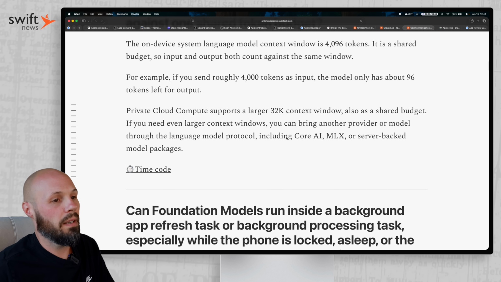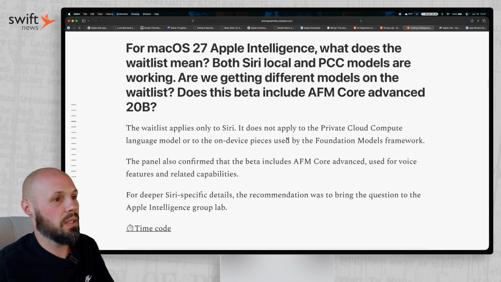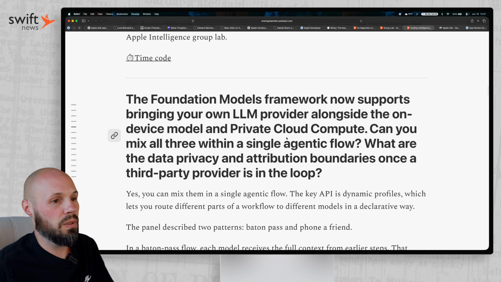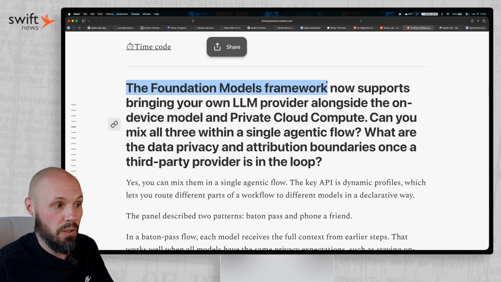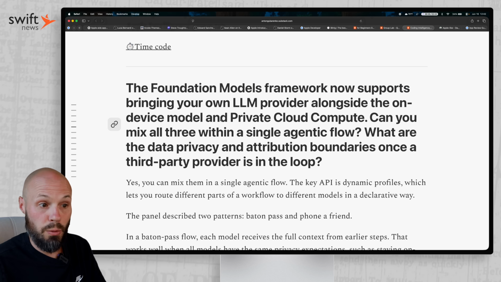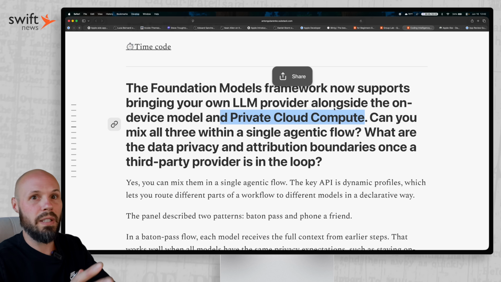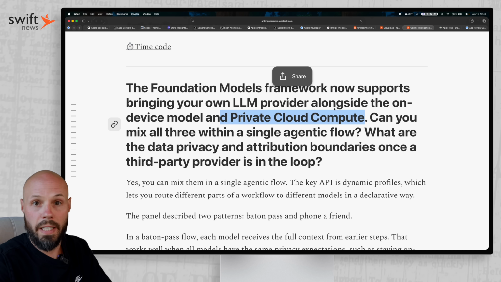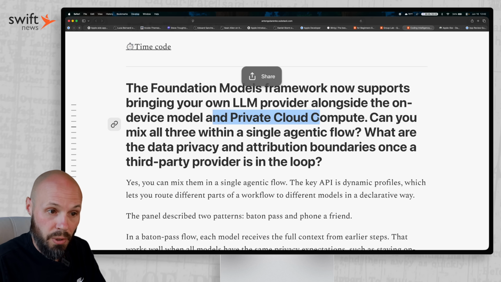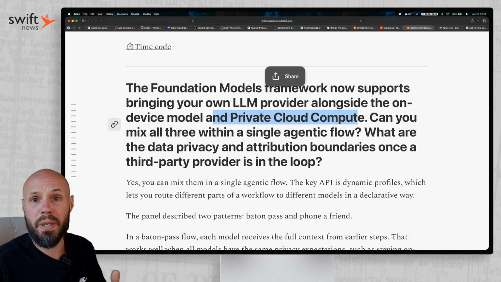And then there's one more I want to point out here in the intelligence one, and that is about bringing your own models. Yeah, so the foundation models framework now supports bringing your own LLM provider, right? You're not just stuck with the on-device one. And then now you can do private cloud compute. So you have three options. You have the on-device model, which is extremely limited, but very fast and private and can work offline. Private cloud compute, which is still private, has a larger context window, but requires the internet. Or you can bring your own LLM.